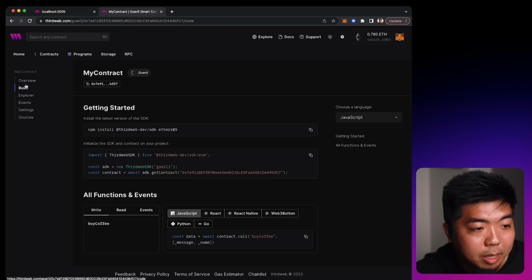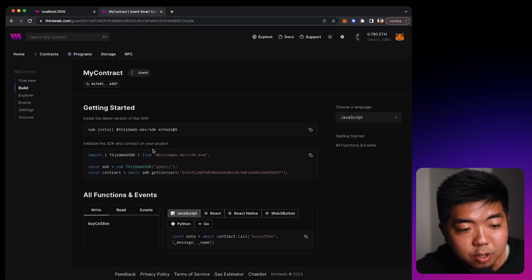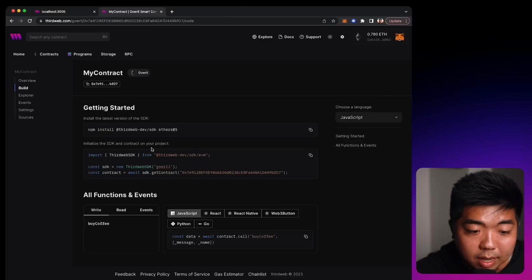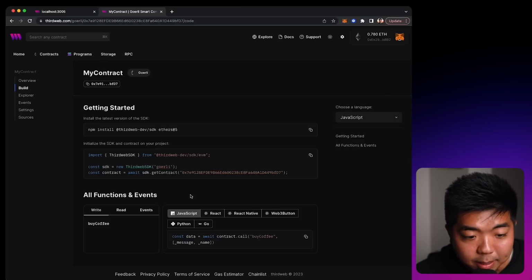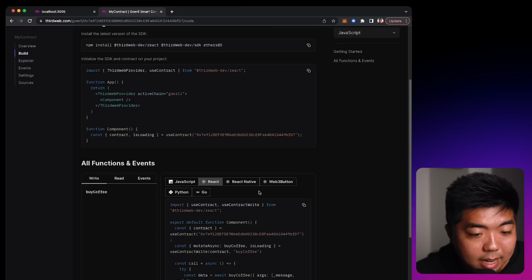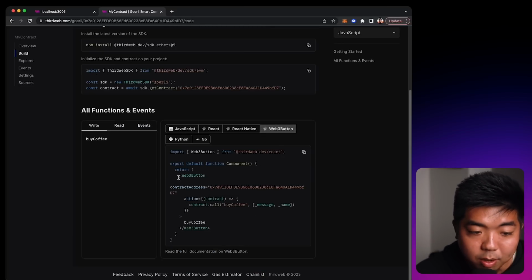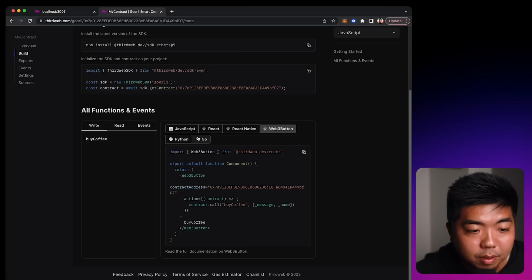Under the build tab here, you're going to have some code snippets that you can copy to get started building out your Web3 application. Down here, you'll see the different languages. So you get JavaScript, React Native, and Web3 Button, which is a UI component we're going to be using to interact with the smart contract. You have those code snippets right over there as well.